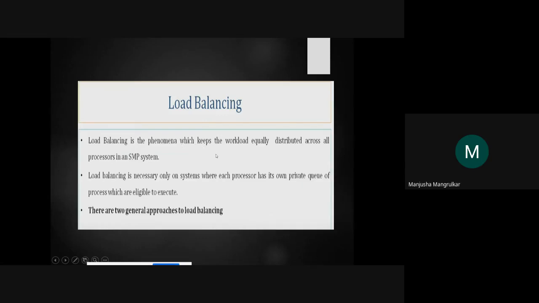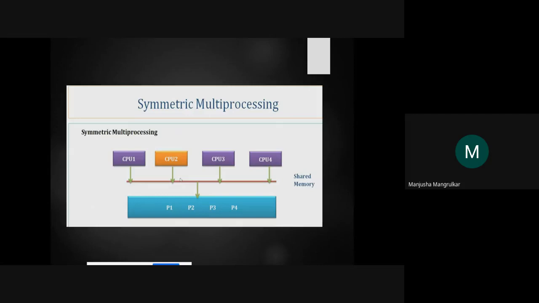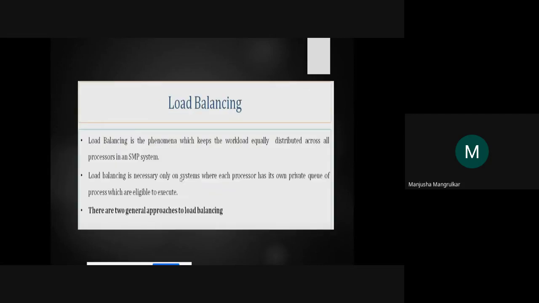Load balancing is the phenomenon which keeps the workload equally distributed across all the processors in the system, right? So for that the approach of symmetric processing is used, right? Load balancing is necessary only on systems where each processor has its own private queue of processes which are eligible to execute, right?